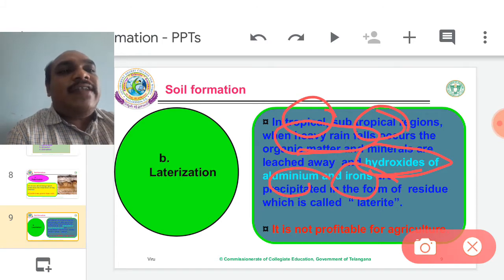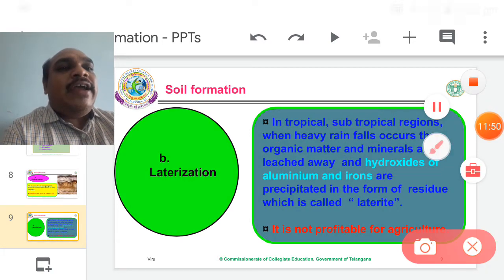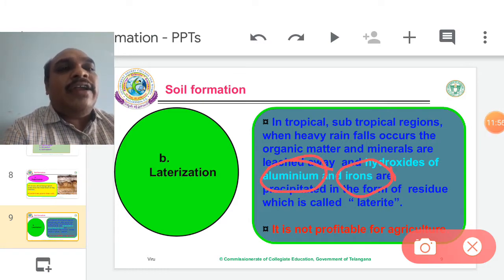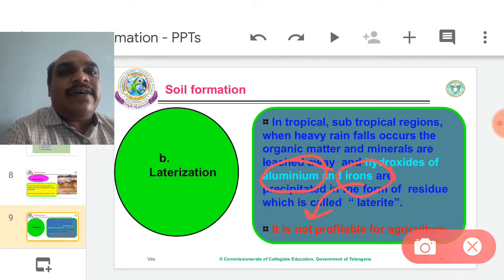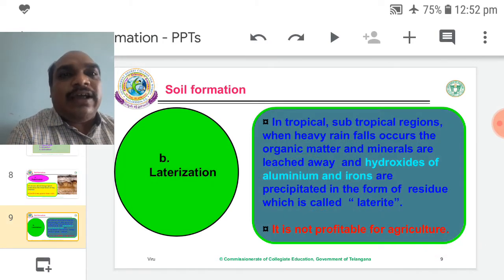When aluminum hydroxides and iron hydroxide, how many types of hydroxides are formed? Aluminum hydroxide and iron hydroxide. These two hydroxides percolate into the soil layers, meaning they are incorporated into the deep layers. Therefore, that entire region looks light reddish in color. The surface layer, almost the entire horizon, makes a reddish color. So it is not profitable for agriculture. So it is not suitable for agriculture.